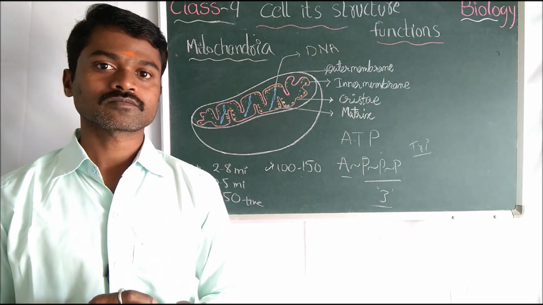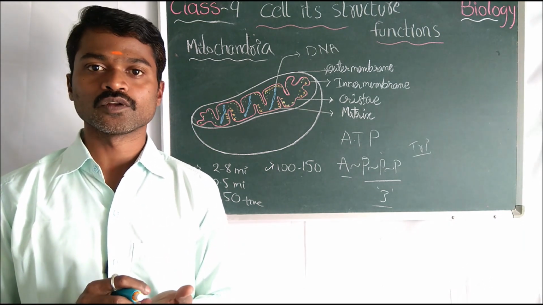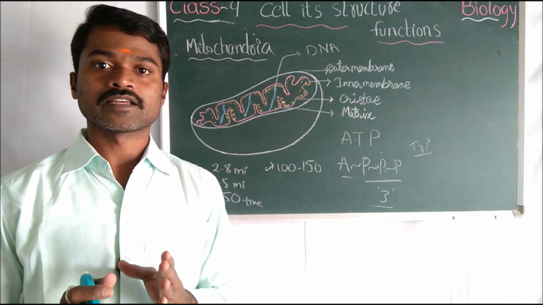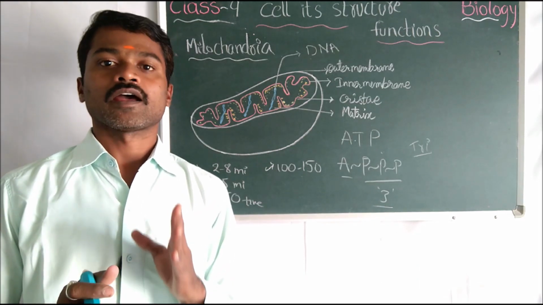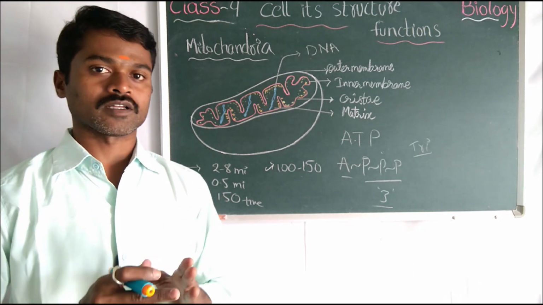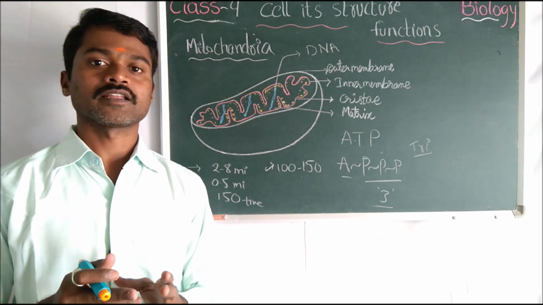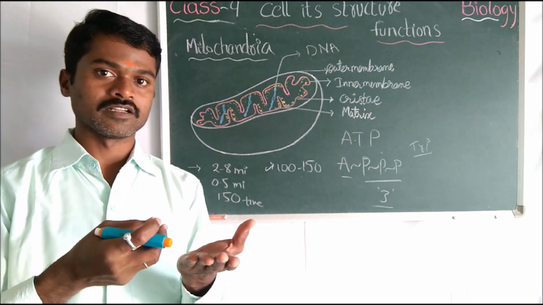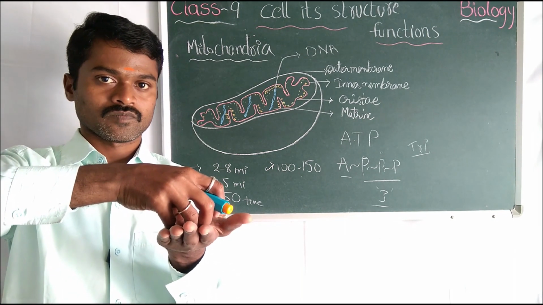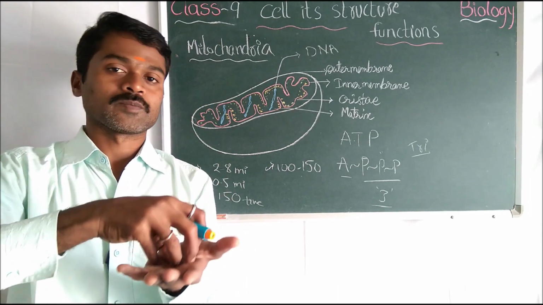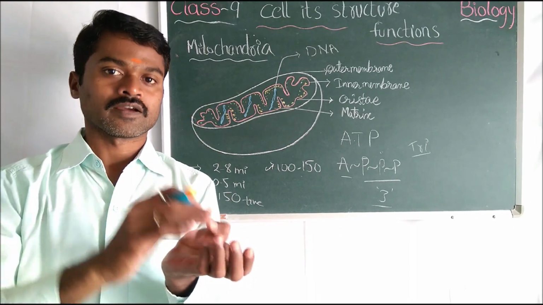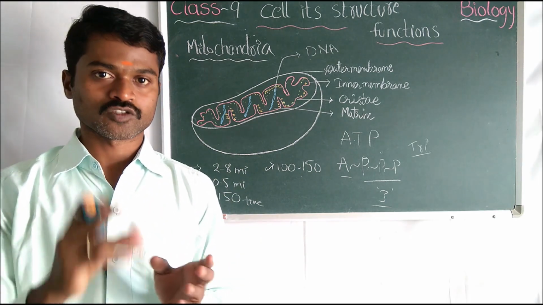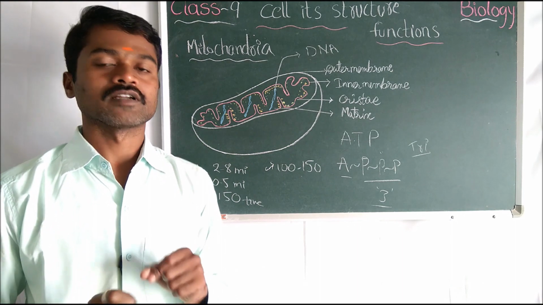Just use the Janus green B solution. How to prepare the Janus green B solution? Take 200 milligrams of Janus green B and add 100 ml of water. Then we can prepare the Janus green B solution. Okay, the tissue that we collected from the cheek cell or leaf, we should keep in the Janus green B solution for some time. Afterwards, take it on the slide with a cover slip, then observe with the microscope you read about in the 8th class, no, that picture, that is the compound microscope.